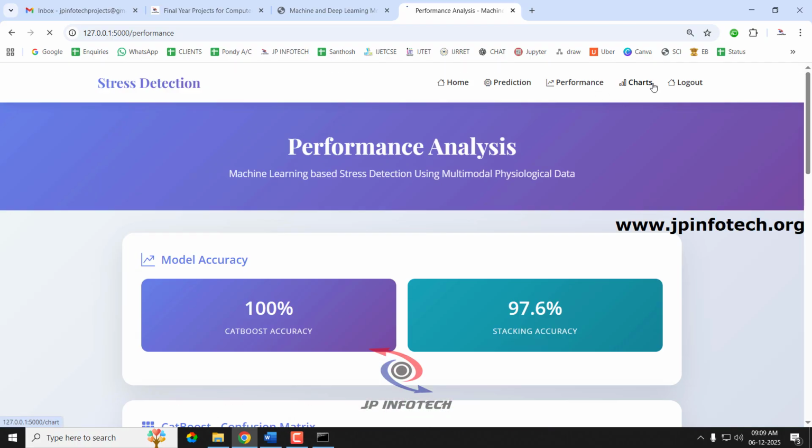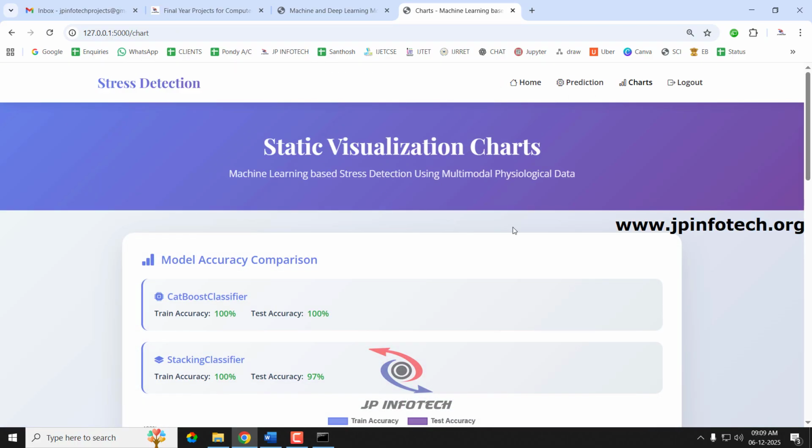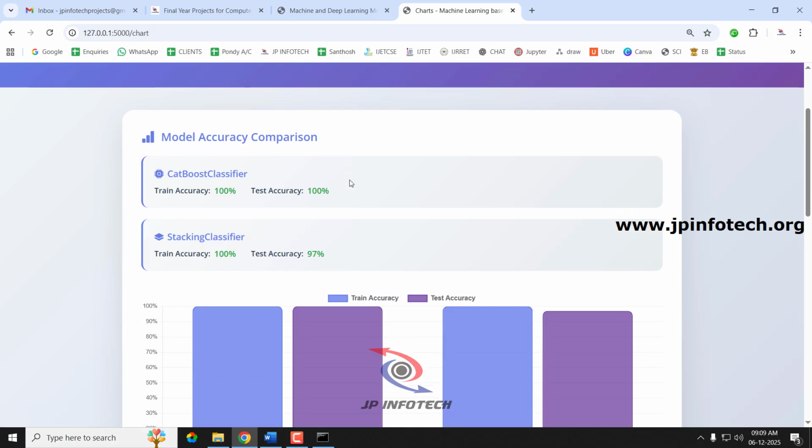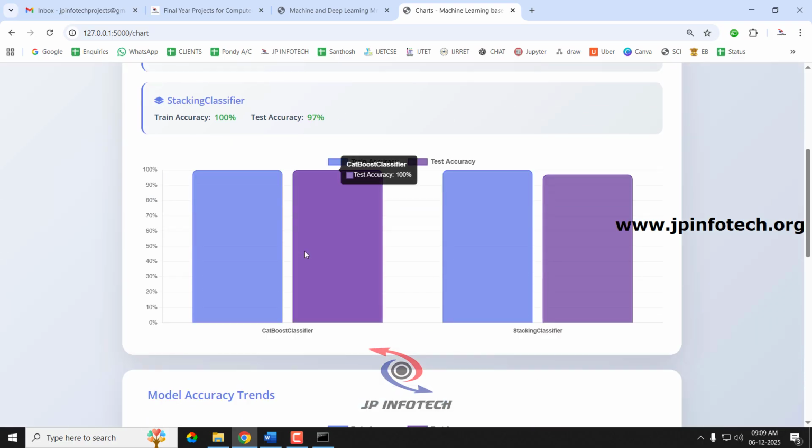And finally, let us go to the chart part. So this is the static visualization chart. So here you can see the charts showing the model accuracy comparison, which shows the CatBoost with the test accuracy 100% and train accuracy with 100%.